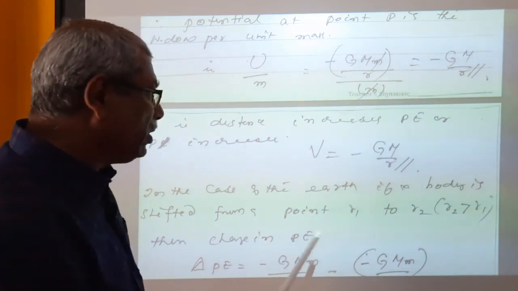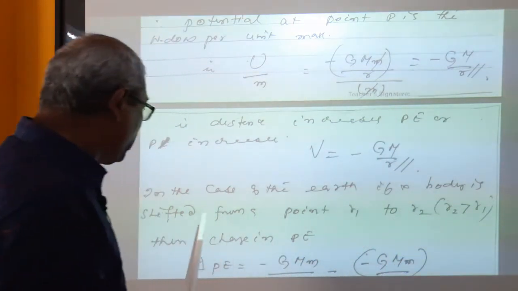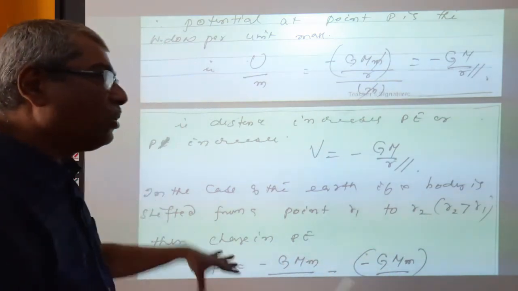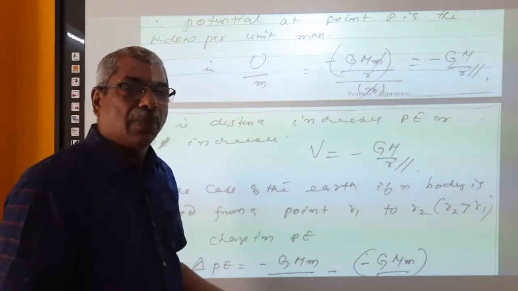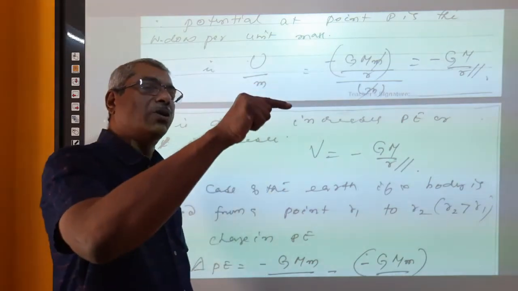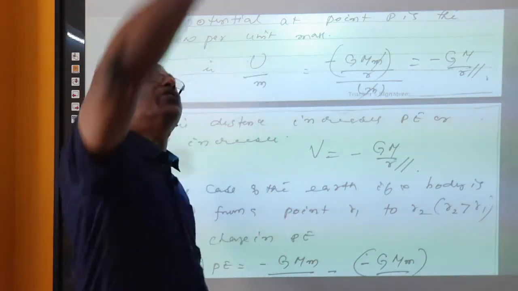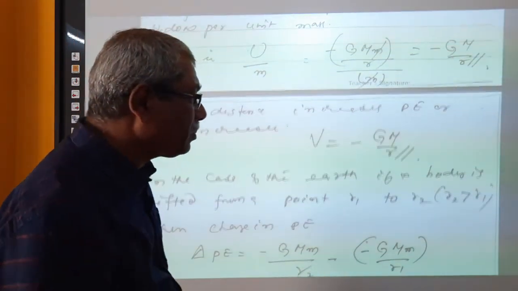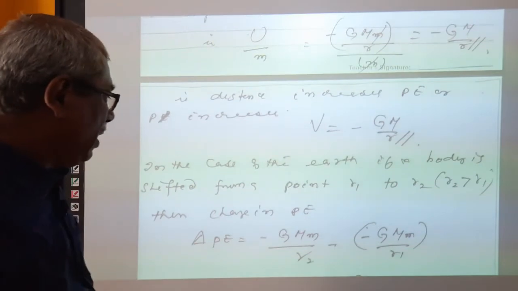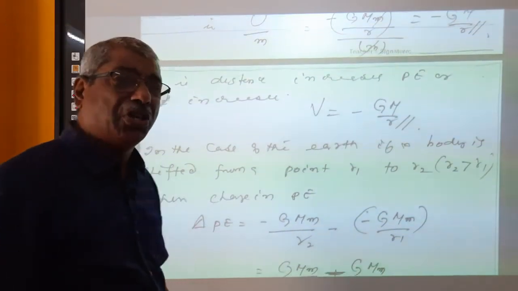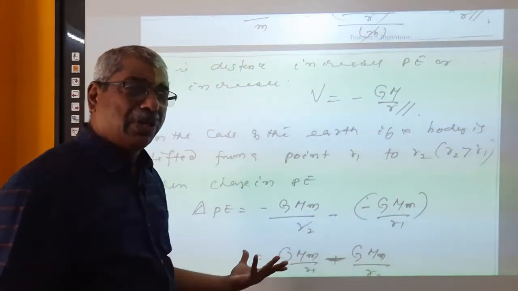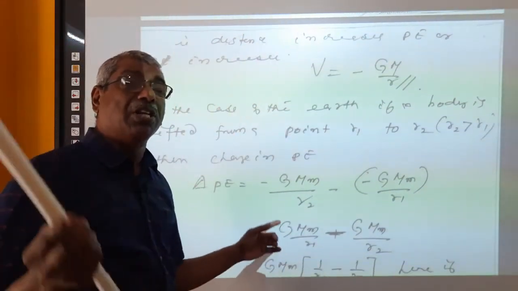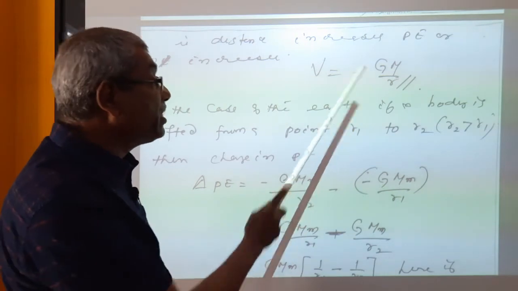In the case of the earth, if the body is shifted from a point R1 to R2, where R2 is greater than R1. Suppose this is the position on the surface of the earth, this is R1, and it is taken to another position R2. Then the change in potential energy: when distance increases, potential energy increases because it is a negative quantity.